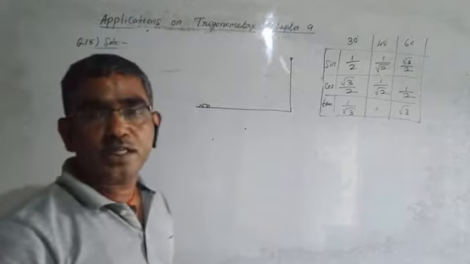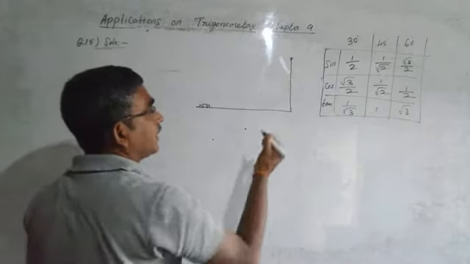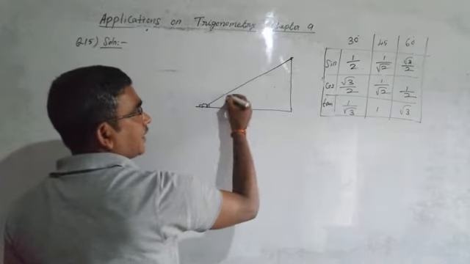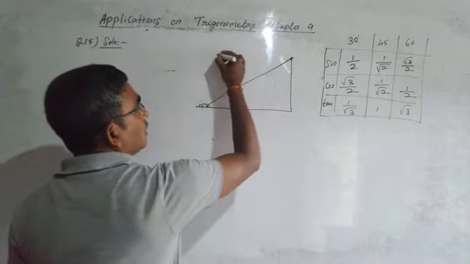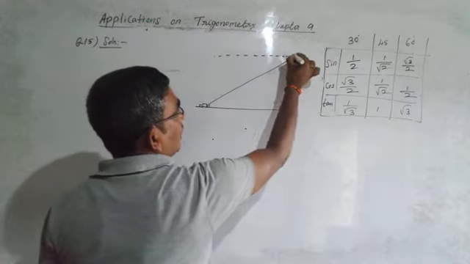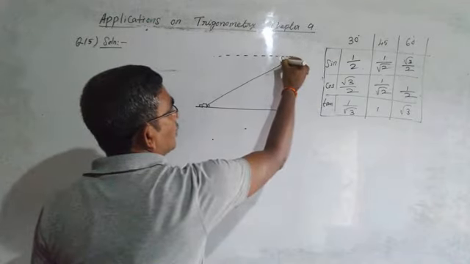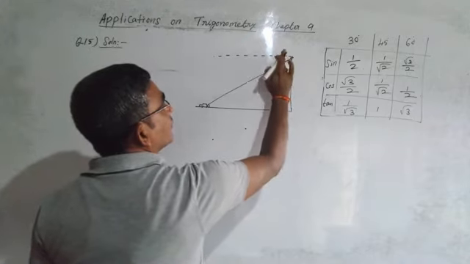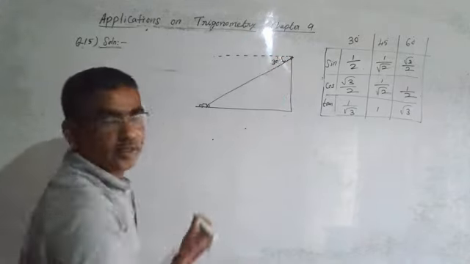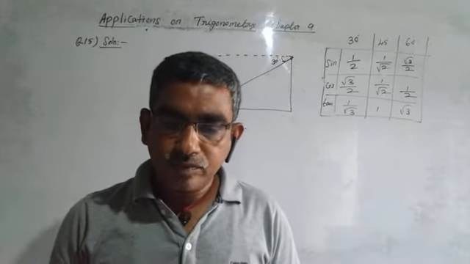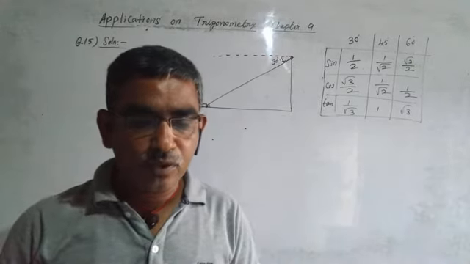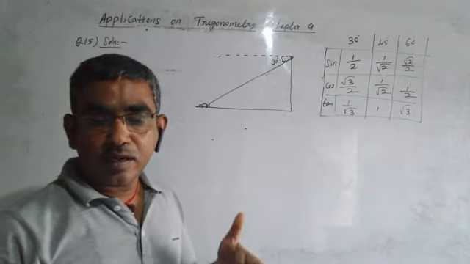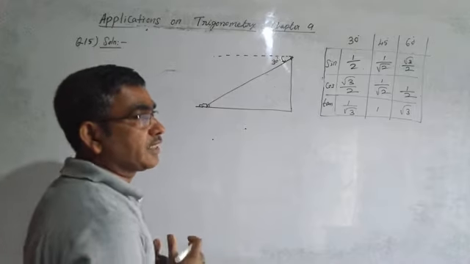The angle of depression is found to be 30 degrees. When you look at the car, this is the line of sight. This is a horizontal line, the line which is parallel to the earth. The angle of depression is found to be 30 degrees. Then the car is approaching the foot of the tower with a uniform speed. 6 seconds later, the angle of depression of the car is found to be 60 degrees.